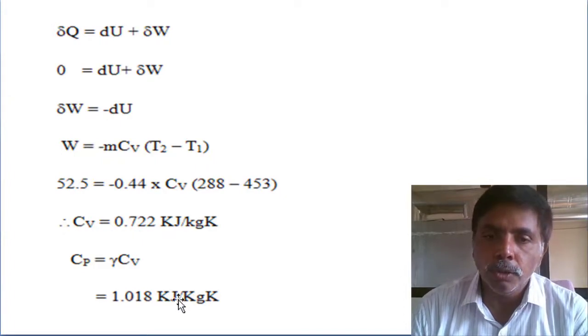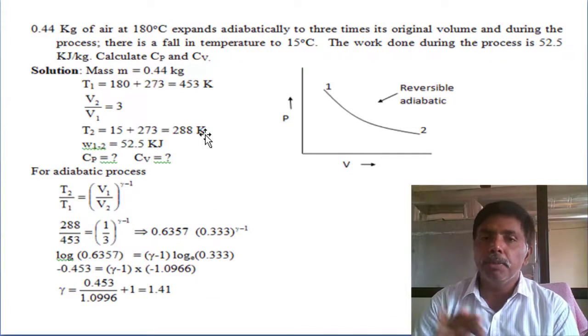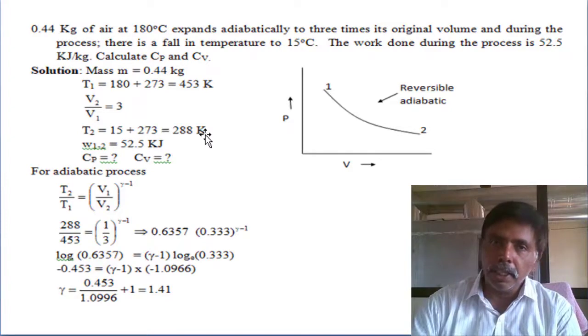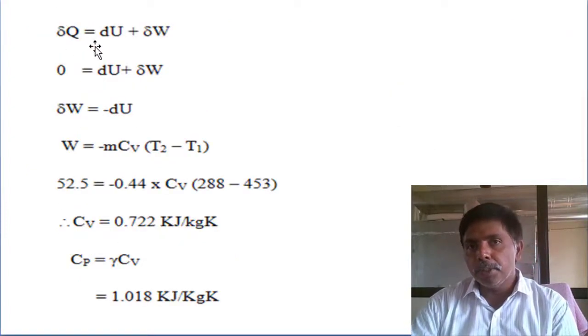1.018 kilojoules per kg Kelvin. Simple problem. In this problem, we only know the relation between temperature and volume in an adiabatic process. We can determine the gamma, and we know the individual process. Apply the first law of thermodynamics for a closed system to the individual process: heat supply minus work done equals change in energy.